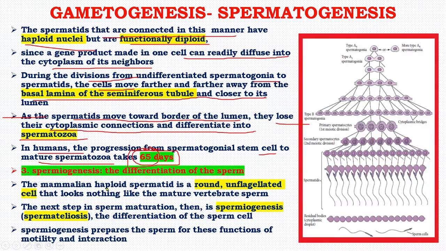The mammalian haploid spermatid is a round, unflagellated cell that looks nothing like the mature vertebrate sperm. Spermiogenesis prepares the sperm for the functions of motility and interaction.